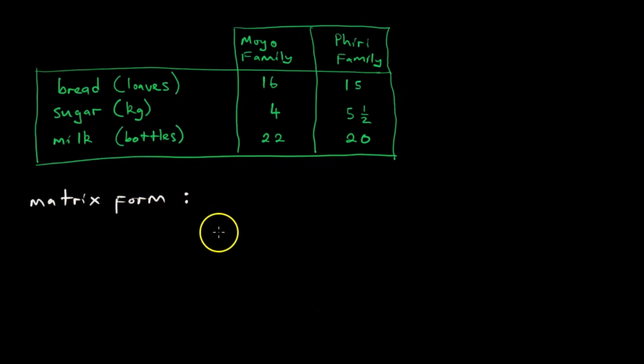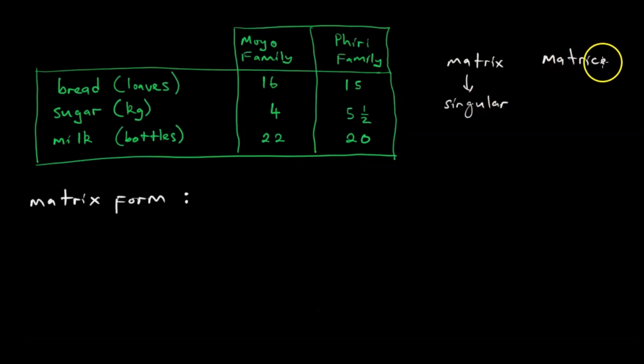Saka, before we go anywhere, let me just emphasize something. Kuti matrix, it's singular. Zvinongoreva one matrix. But tikati matrices, this is now the plural form.